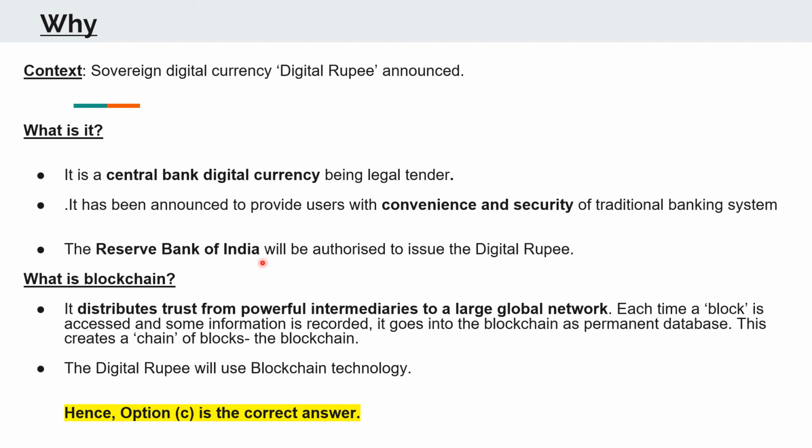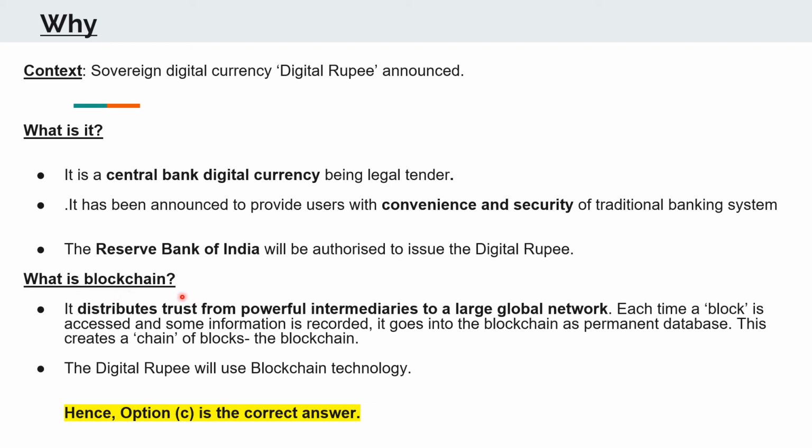Therefore, your option 1 was incorrect. That is, the National Payments Corporation of India will not issue. Rather, it will be the Reserve Bank of India which will be issuing this digital rupee. Also, regarding the second option,